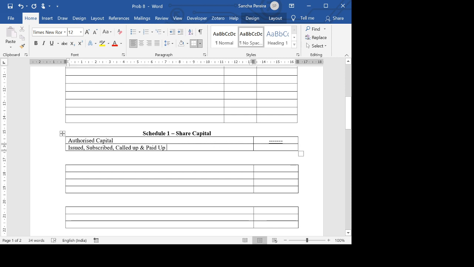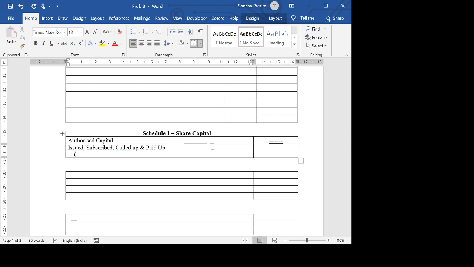So basically, it will be equity shares of rupees 10 each. And how many equity shares? It will be 1,50,000 equity shares of rupees 10 each.